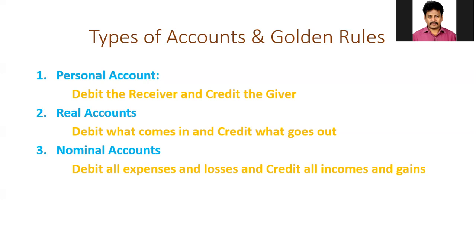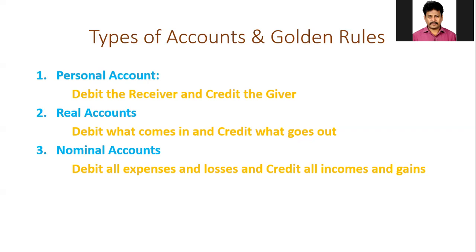Second one, real account. The rule for real account is debit what comes in and credit what goes out. For example, if any asset is purchased, it comes into the business, so it should be debited. Similarly, if any asset is sold out, it goes out of the business, so it should be credited, as per the real account rule.